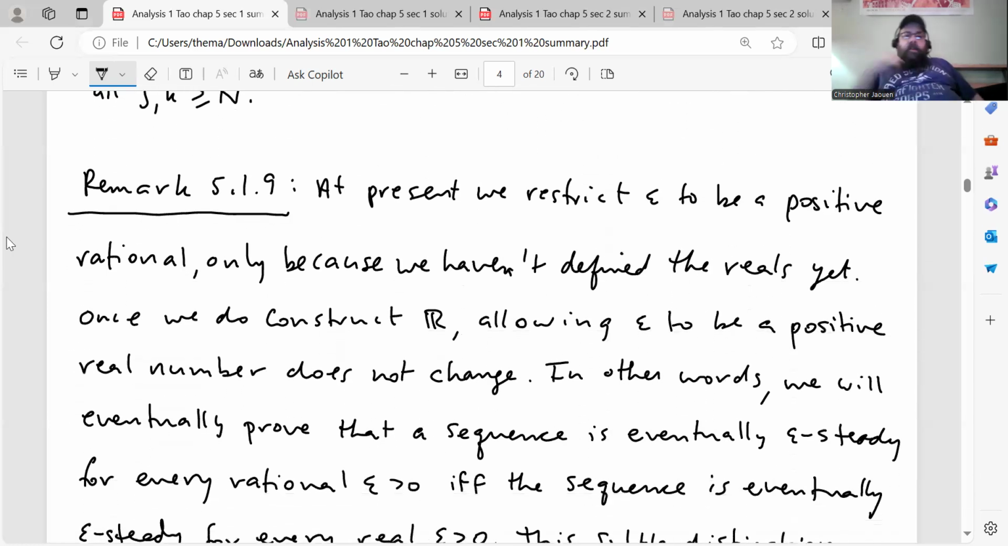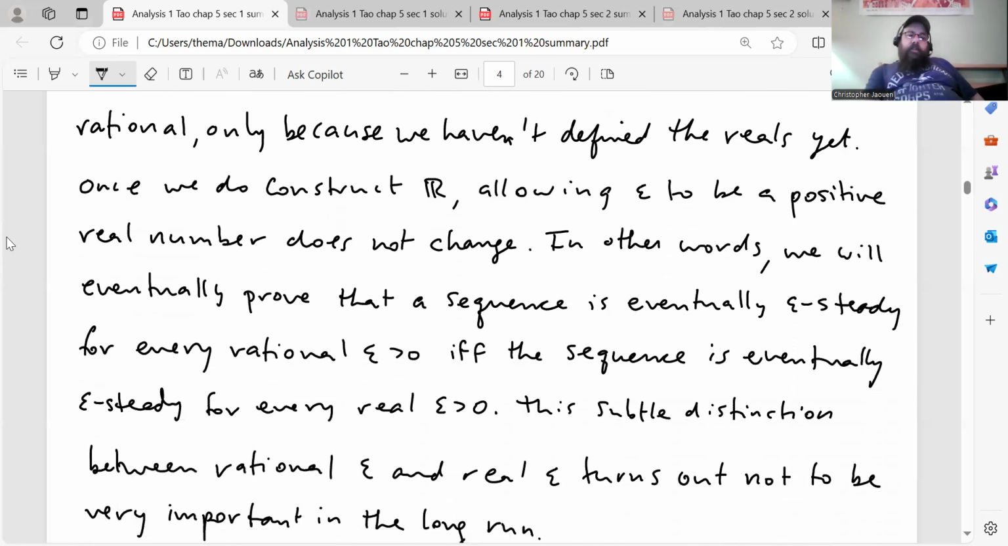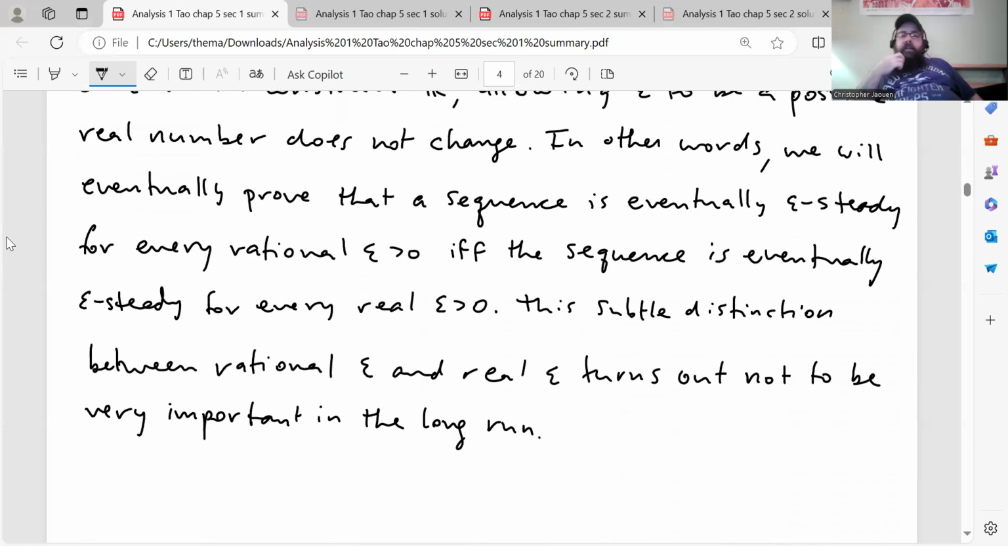All right, here's a remark, 5.1.9. At present, we restrict epsilon to be a positive rational only because we haven't defined the reals yet. Once we do construct the real numbers, allowing epsilon to be a positive real number does not change anything. In other words, we will eventually prove that a sequence is eventually epsilon steady for every rational epsilon greater than 0 if and only if the sequence is eventually epsilon steady for every real epsilon greater than 0. He says this subtle distinction between rational epsilon and real epsilon turns out not to be very important in the long run. So really, don't worry. It's not something that you really have to worry too much about.